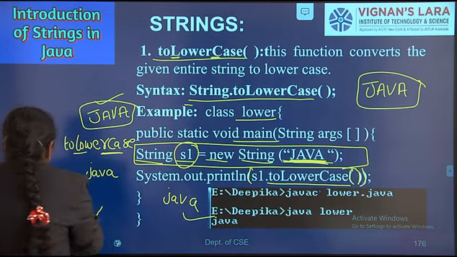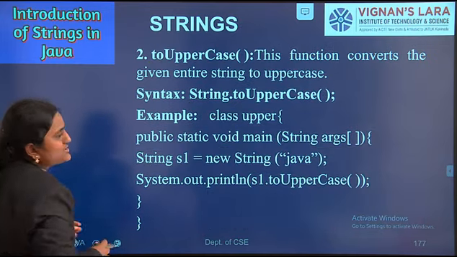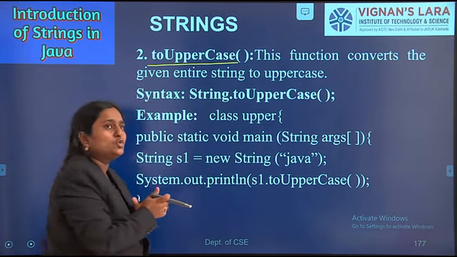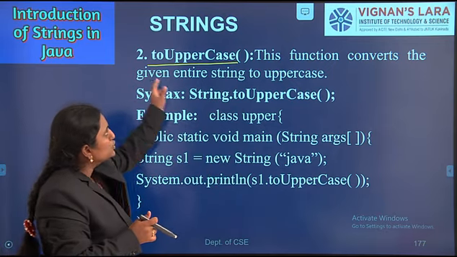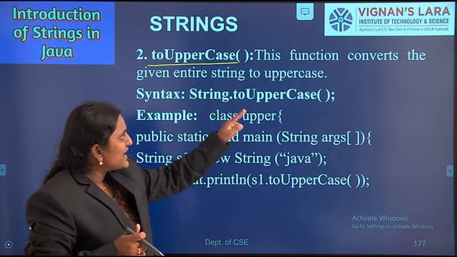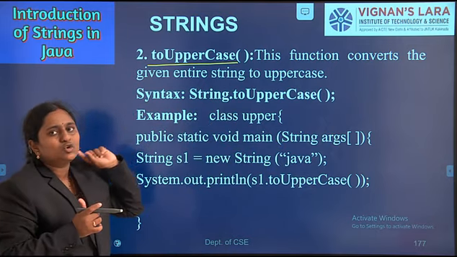Let's come to the next method. Here, observe. What is the next method? toUpperCase. Already we have seen the toLowerCase method, so it is the toUpperCase method. What is the functionality of the toUpperCase method? This method converts the given entire string to uppercase.